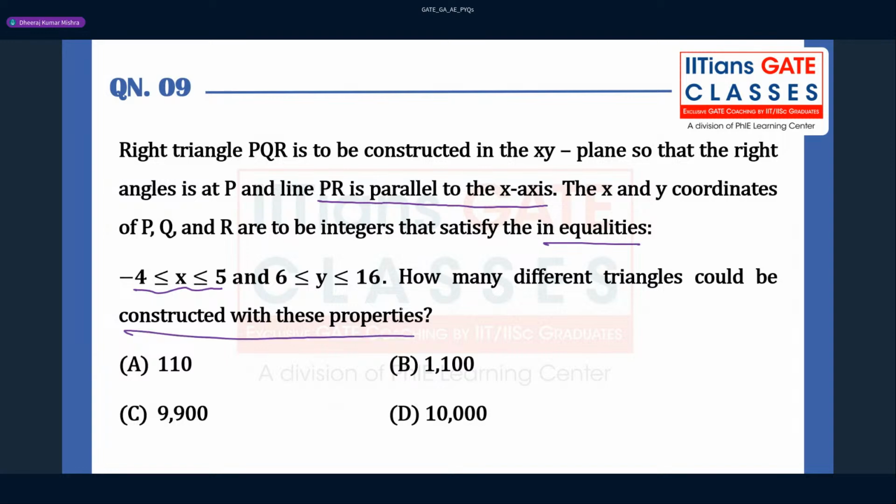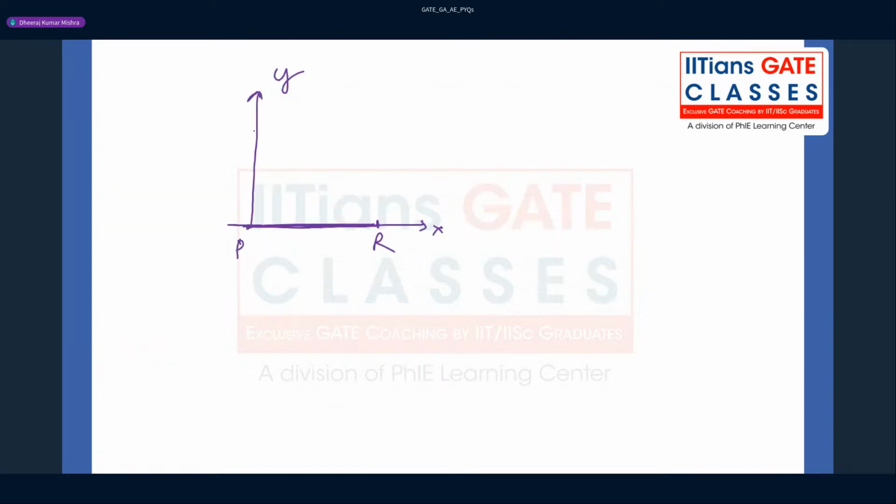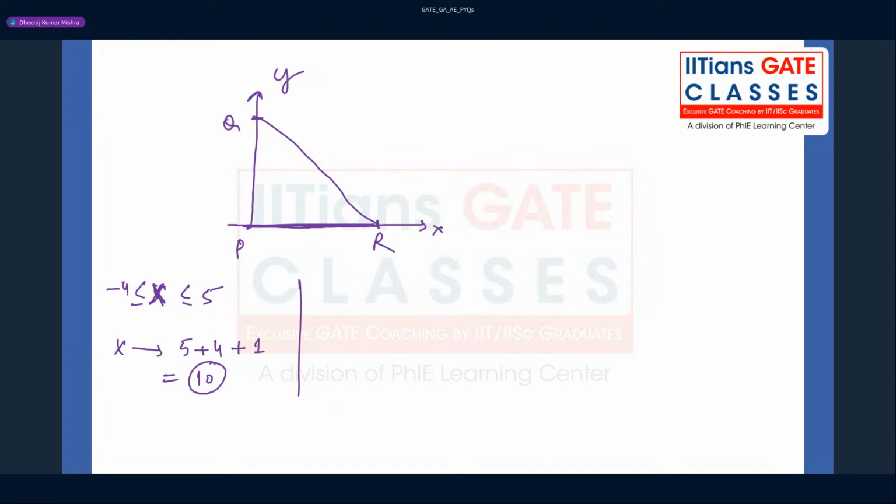Yes. So what you can do here is, guys, since X is given here, you see, and one point will be here, this is Q. So this is the kind of triangle you will get, right? So X range is given as -4 to 5. So can you tell me how many points will be there in case of X? So you can add here 5 plus 4 and then plus 1, which is nothing but 10, right? You have to include both points also, right? So it will be 5 minus of -4 plus 1, that is 10. Okay, between -4 and 5 it will be 10, right?